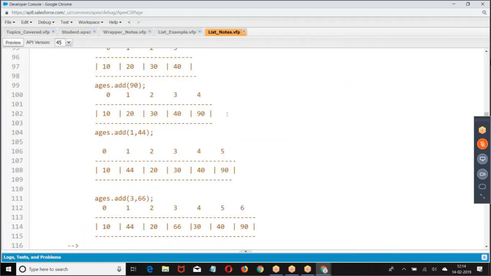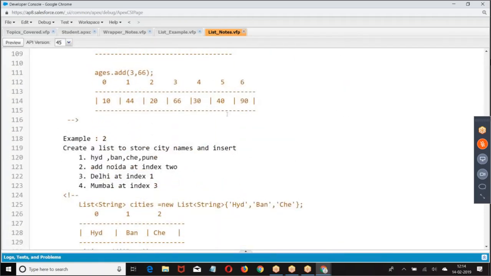What is the difference between add and add index? Add will add the element at last. Add index will add the element at a particular position. Why are you taking index for deleting an element? Because there is a scope of having duplicate values. To know exactly which element we are deleting, we are going with the index.